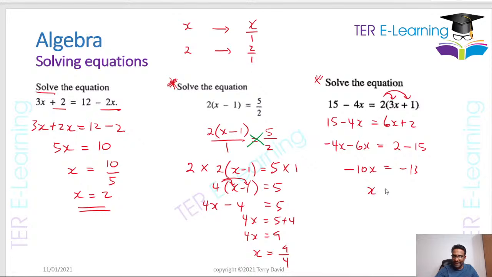Now, in order to get x, what we do in here is we're going to have to divide by minus 10. So this is minus 13 divided by minus 10. But I told you all a little while ago, when you divide two negative numbers, you're going to get a positive number. So this is simply going to be 13 divided by 10. You can leave your answers this way. Some of you might put 1.3 as the answer. That's fine. So these are simple equations they can ask you to solve in the exam.